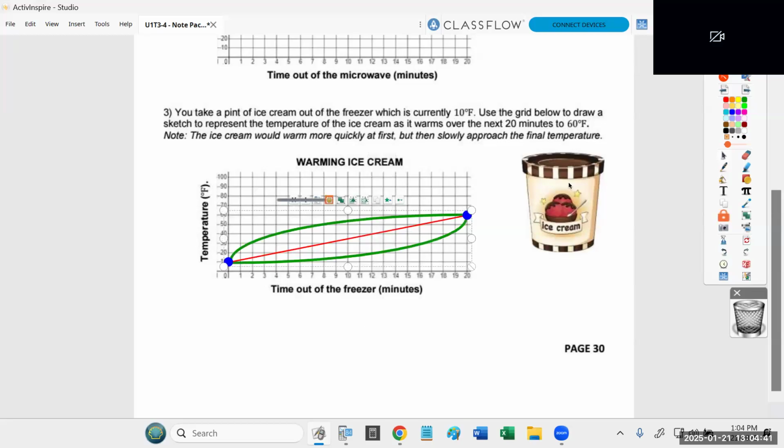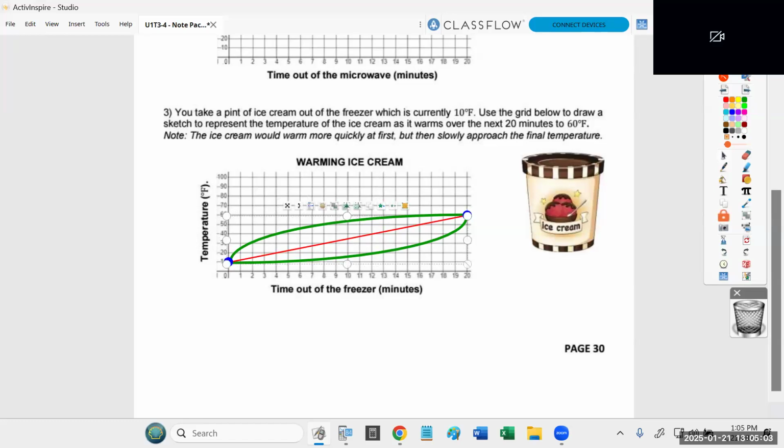But the question then is, which of those makes more sense? Which of those curves, I'd like someone other than Toprick or David to help me out, because I've heard from both of them already today. Which of those curves, the top or the bottom, shows the ice cream warming quickly at first and then slowly approaching the final temperature? Yep, the top one. Thank you, Mr. Jordy.